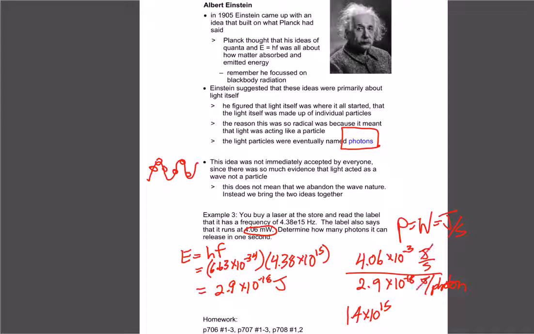And you can see we get joules divided by joules, so those cancel. And if you think of fractions, when you flip it around, you'd actually have photons on top and seconds on the bottom. So for this question then, that means that little laser is emitting 1.4 times 10 to the 15 photons per second. So that's why we don't see light as particles. It's happening so fast. These photons are coming at such a fast rate, it looks like it's just a solid, continuous light source. But in reality, they're small bundles being emitted at a certain frequency, and they're following a wave pattern. So that's kind of where we've come with this now, is we've taken light as a wave, but now we're breaking it up individually into a bunch of photons that are being emitted. And that's all.